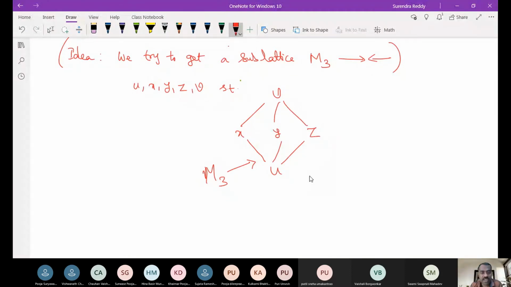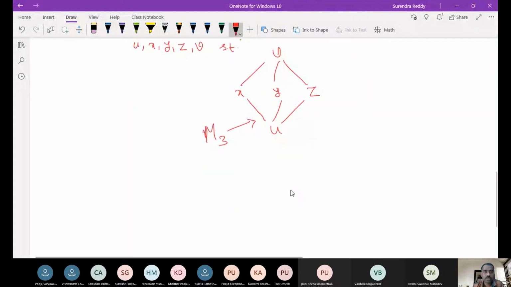So here we define U. Let U be defined in such a way that U is always less than V. For that we take the help of these 3 elements A, B, C. So you take A meet B, join with A meet C, join with B meet C. That means we are first taking meets, then taking joins.